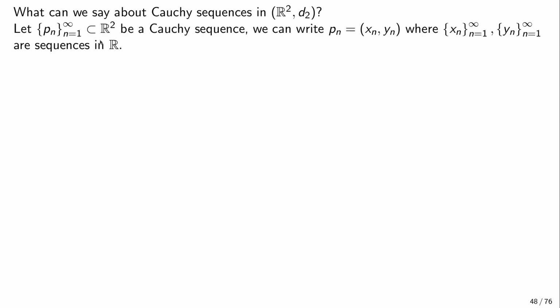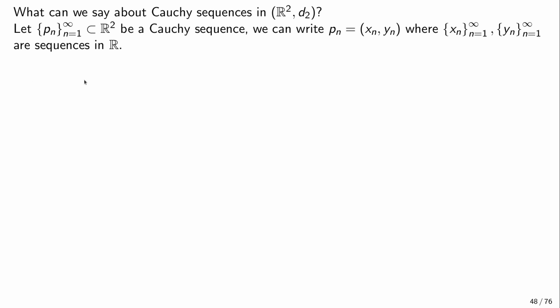Okay, and so let Pn be a sequence of points in the plane now. So of course we can decompose Pn into two sequences. Basically, it's just the components, the sequence in the components, the x component and the y component. We get two real sequences, and our guess would be that this sequence Pn is a Cauchy sequence in R2 if and only if xn and yn are Cauchy sequences in R.